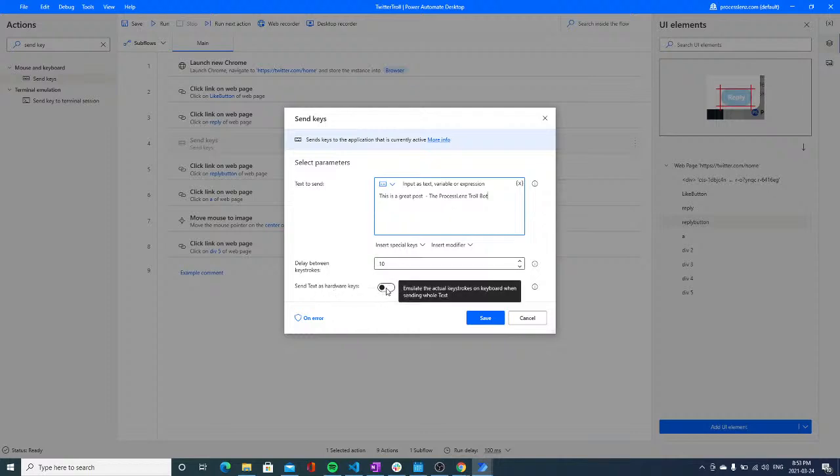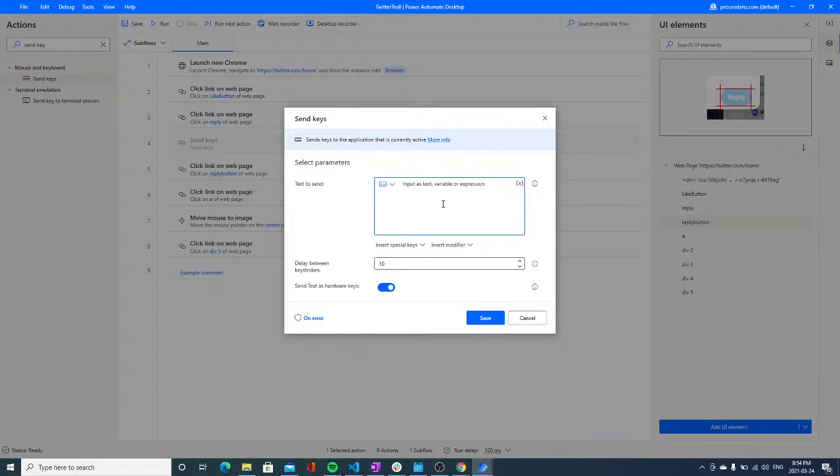So what else? Send text as hardware keys. Now this is an important option. Some input fields on web pages are going to have JavaScript associated with them that's going to be triggered on change or on key up or key down. So if you are sending hardware keys like this, this is going to emulate actual keystrokes, as if you are using the keyboard, instead of just inserting the value inside of the value of your input fields.